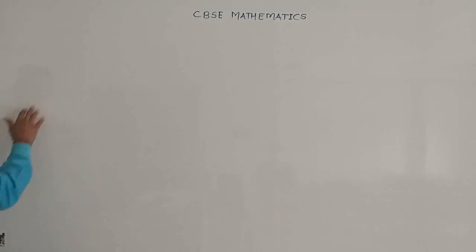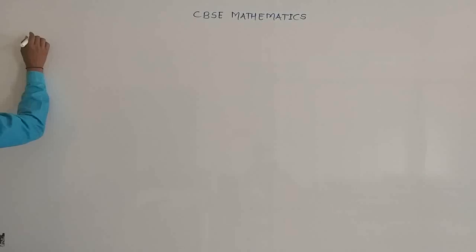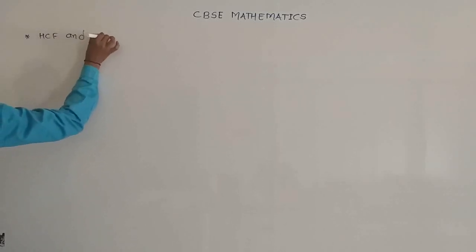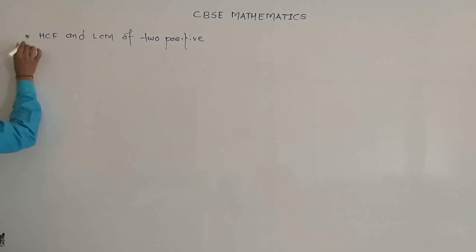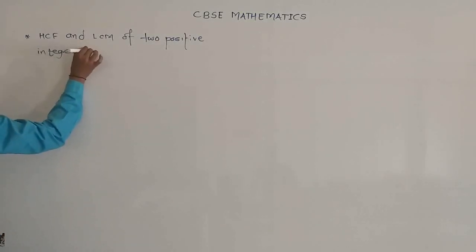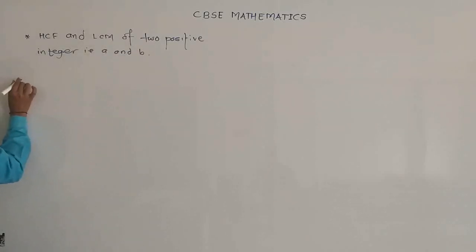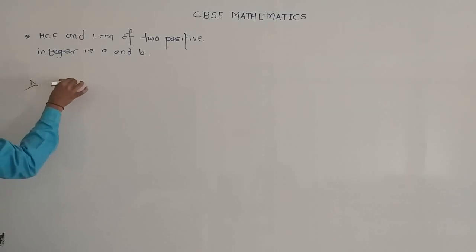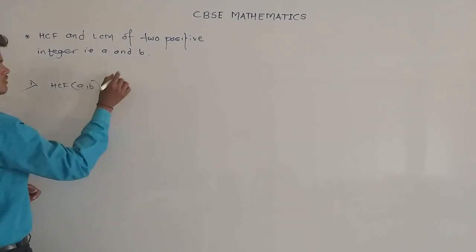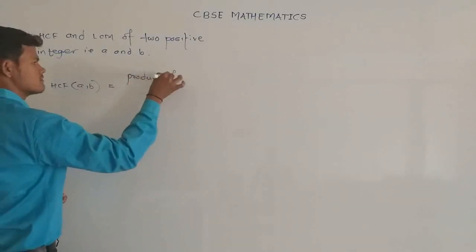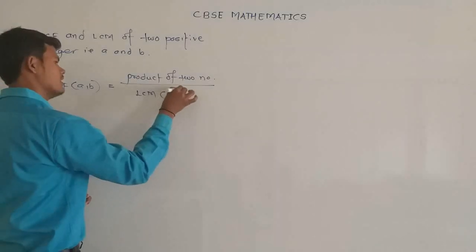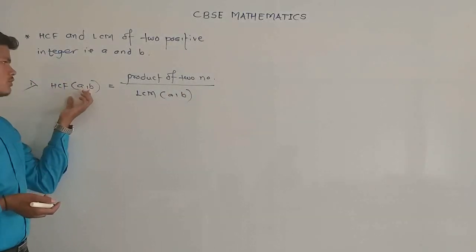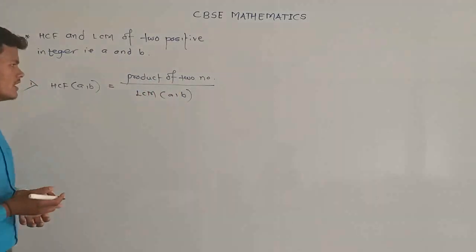For that, let's see some relations between LCM and HCF. First, for two positive integers A and B, the first relation is that the HCF of A and B is equal to the product of the two numbers divided by the LCM of A and B. That means to find the HCF of two numbers, we require two things: the product of the two given numbers divided by the LCM of the two numbers.